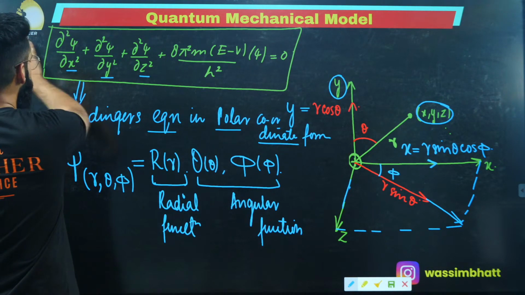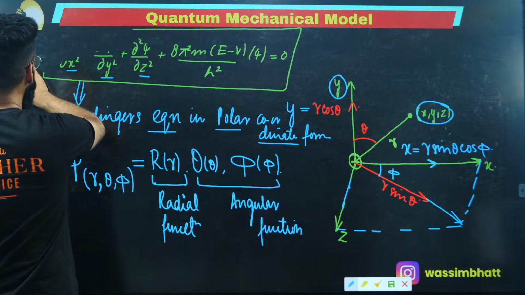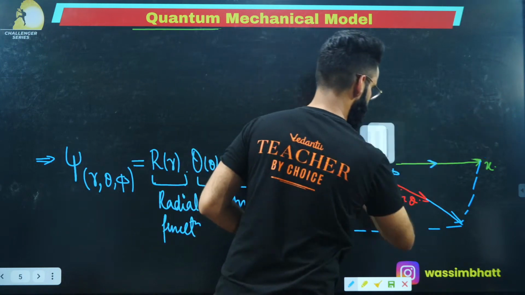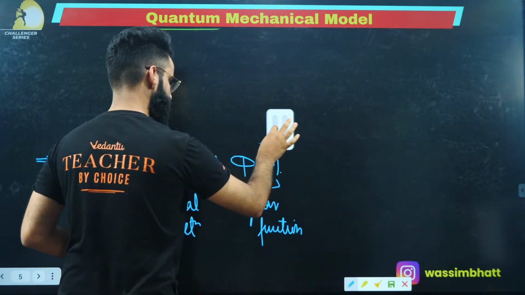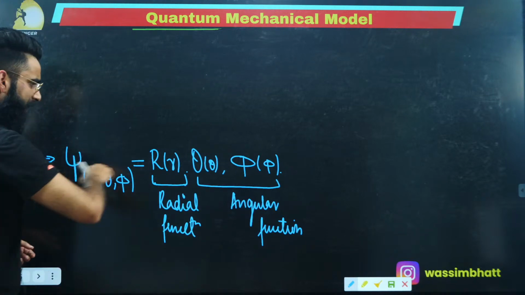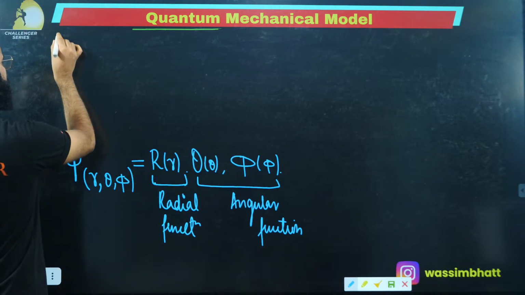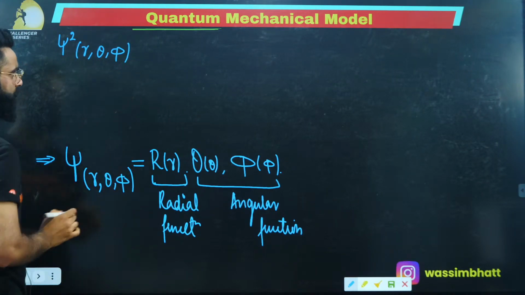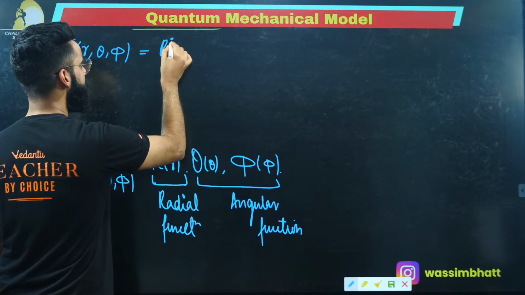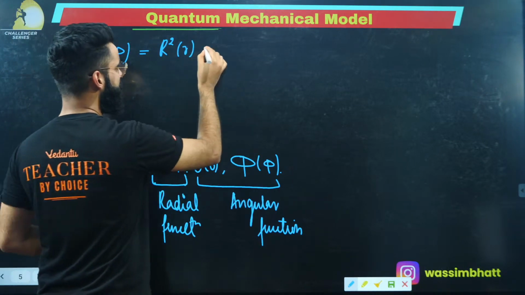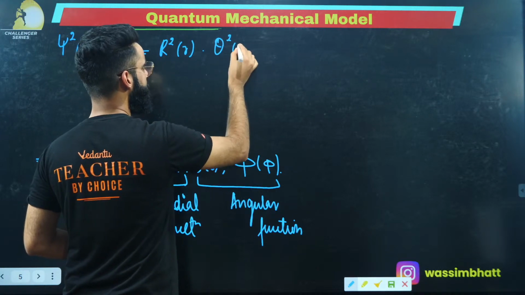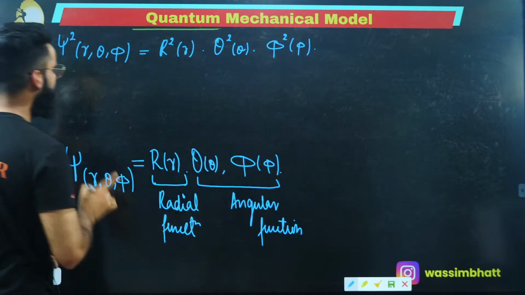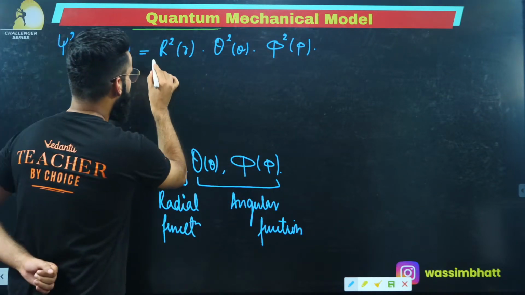All right, now people understand a few more important things. Just give me a second. Let me erase this part. I'm sure it's clear till here, right? Now what I'll be doing over here is, I'll be squaring this equation. If I square this equation throughout, it becomes psi square of r, theta, phi, which is equal to R square of r, multiplied by Theta square of theta, multiplied by Phi square of phi, correct? Now understand, what do we call this R square as?